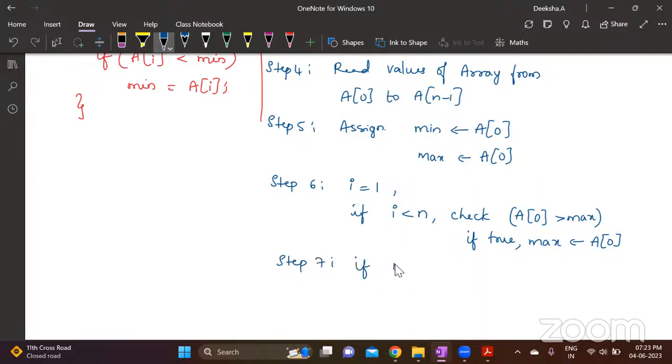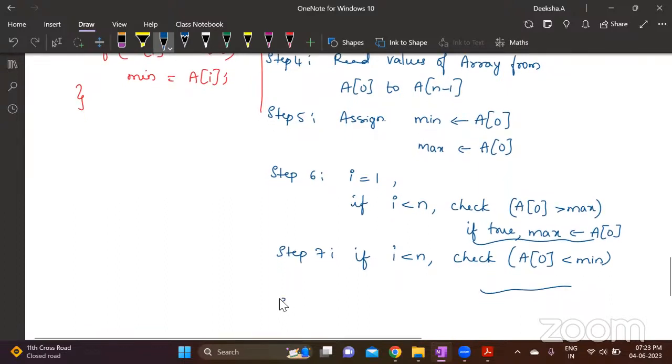Here you write if I less than n, that will not change anyways. If I less than n, check A0 less than minimum. If true, the statement, write it again. If true, minimum is A0. Okay. Next is step 8. Increment I by 1. Okay, don't write I plus plus. You can write I equals to I plus 1. I plus 1 value you're storing to I. Now, if I is less than N, go to step 6.